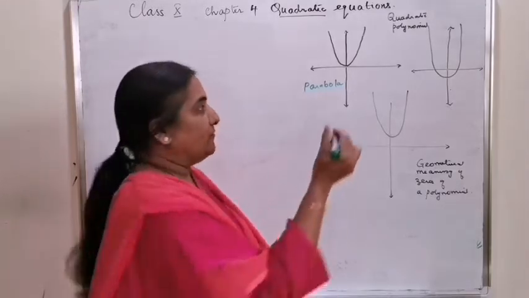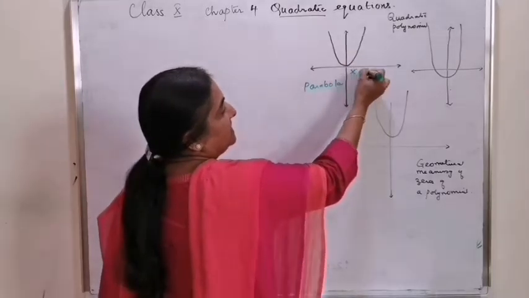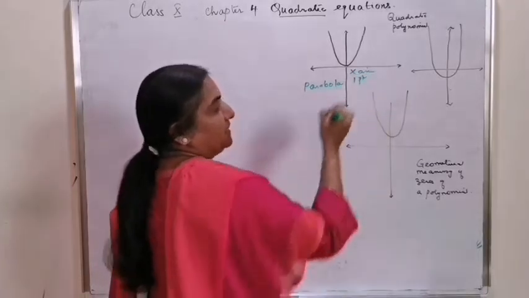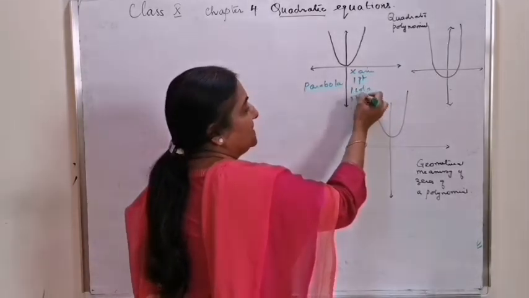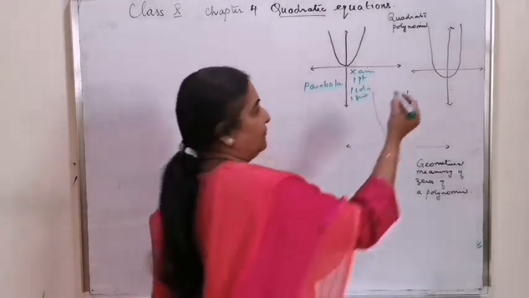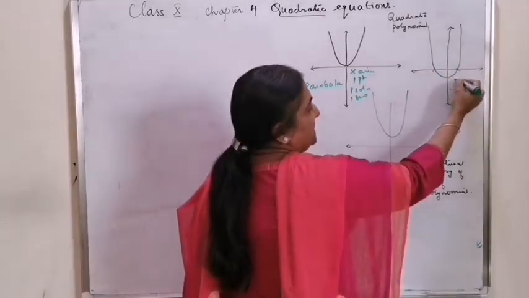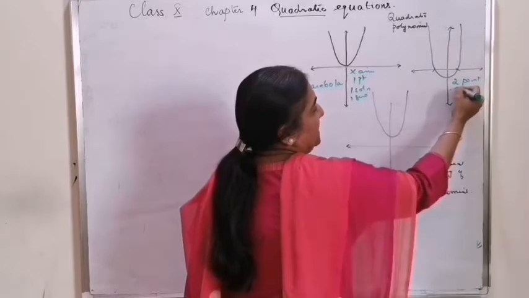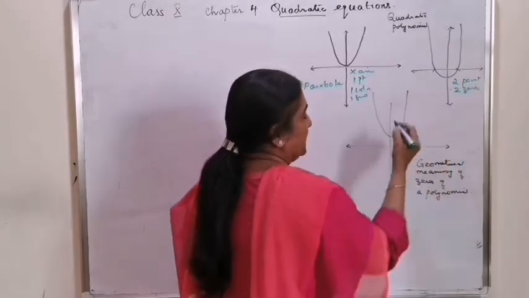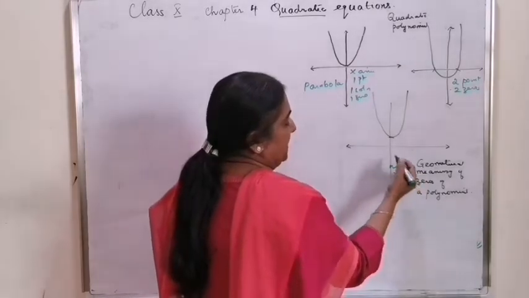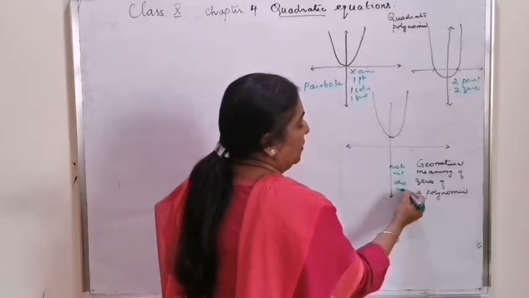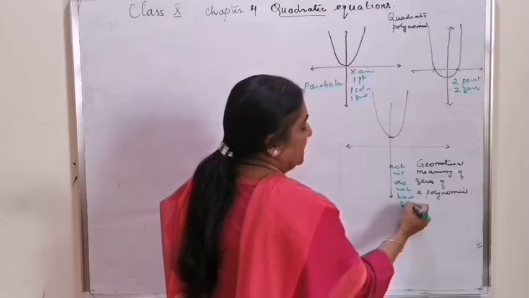And if the graph cuts the x-axis at one point, there is one solution or 1 zero. If it intersects the x-axis at 2 points, it has 2 zeros, and if it is not intersecting, the quadratic polynomial does not have zeros.